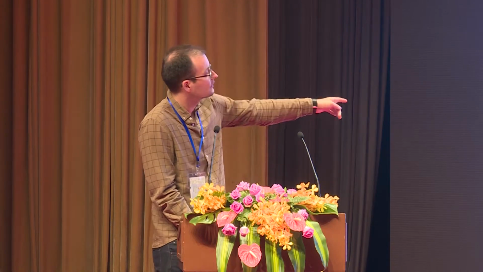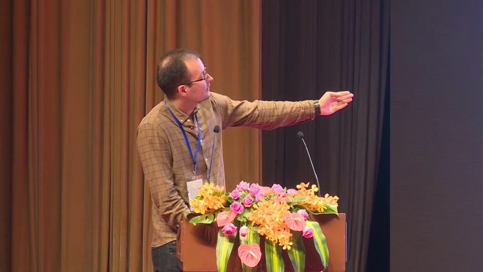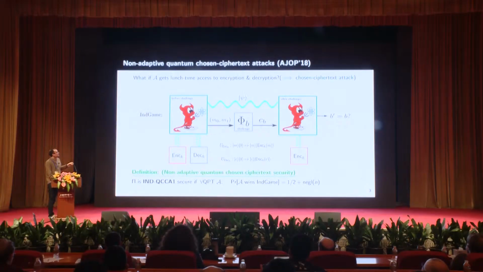Okay? But now notice that we're looking at a definition in the quantum world, right? So we're assuming that these oracles here are actually quantum operations. And the adversary could, for example, instantiate a message register and get, as an output, a message register and an encryption of this message. And of course, this translates to superpositions by linearity.